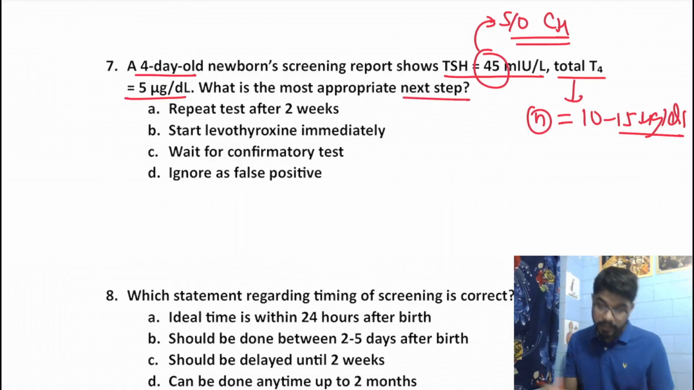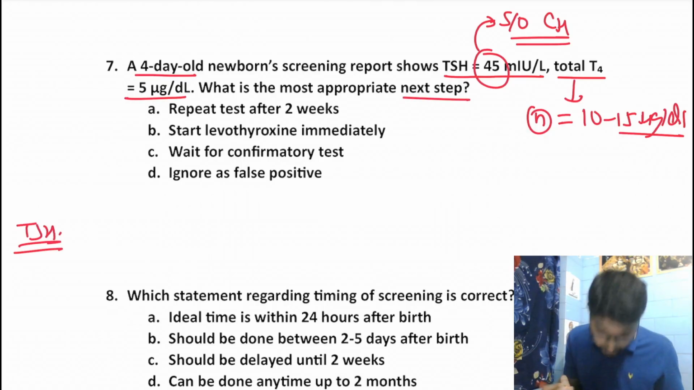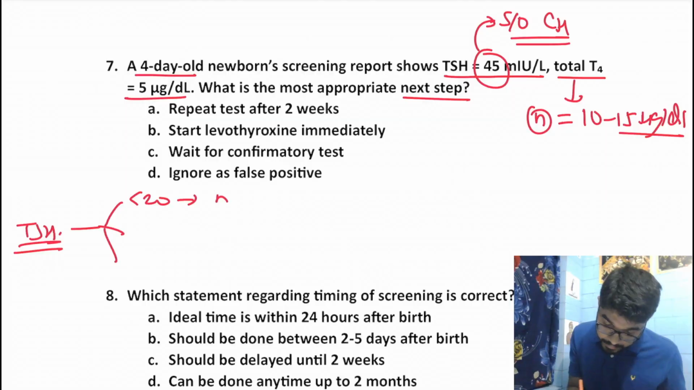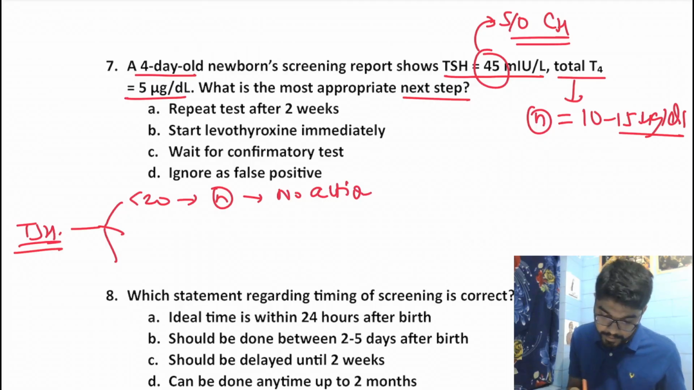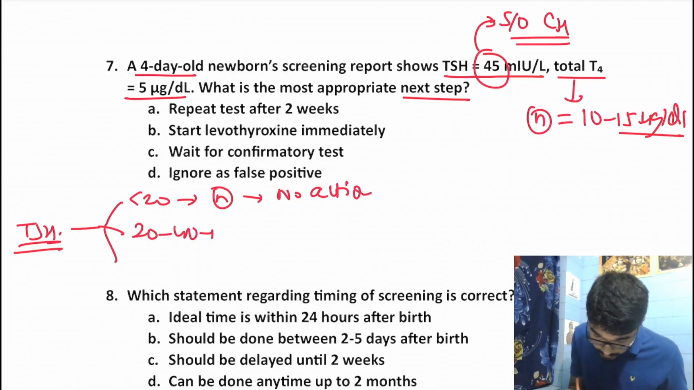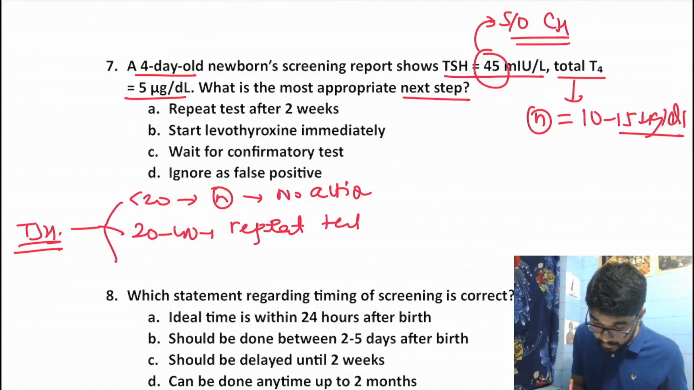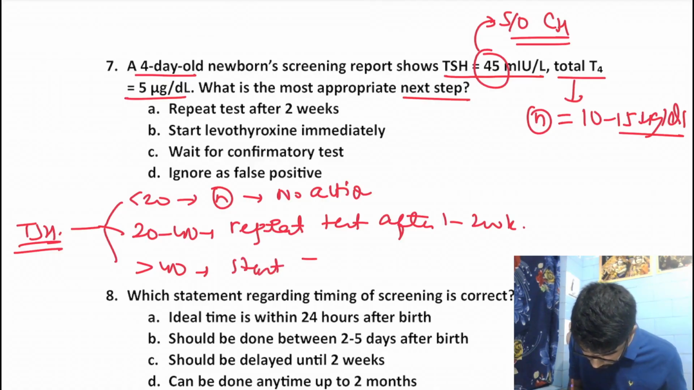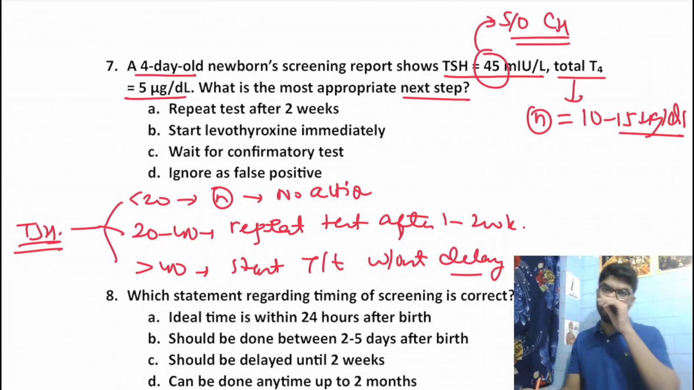The next step in such conditions depends on the TSH value. Right? If our TSH value is less than 20, then that is normal, so no action is required. If the value is 20 to 40, this is borderline. In borderline, we repeat the test after 1 to 2 weeks. But if it is more than 40, we start treatment without delay. Without delay means we need not confirm the diagnosis, we would start levothyroxine.